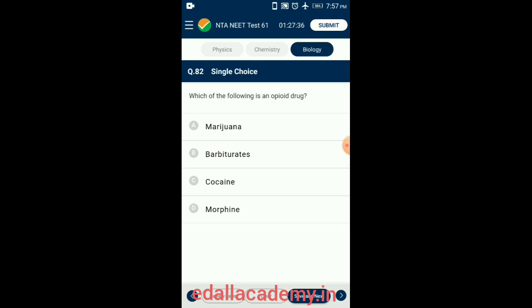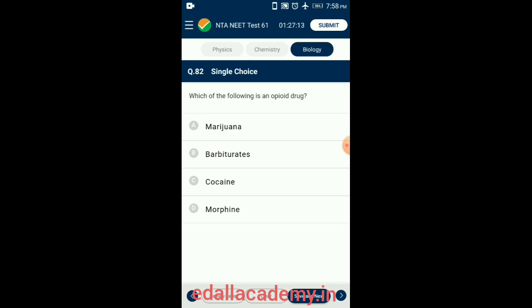Question number 82. Which of the following is an opioid drug? Opium is an opioid drug and it is obtained from white poppy plant Papaver somniferum. It affects the human body by providing relief against pain as it is the most effective painkiller.